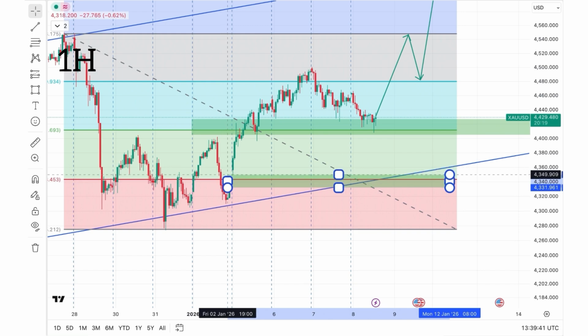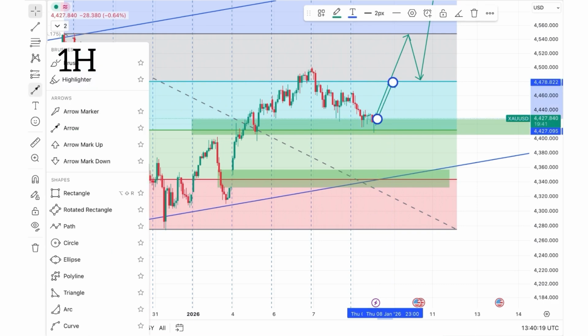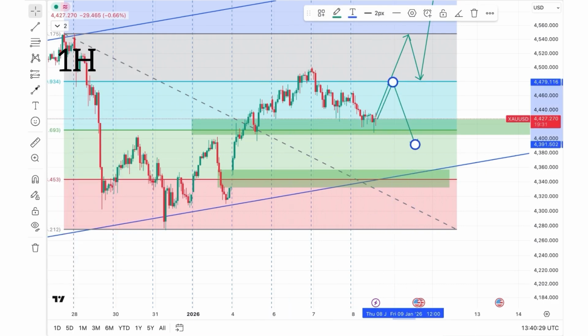If the support holds there, price could then rise back to the previous high and continue toward the upper limit of the channel. Keep an eye on these levels for potential entries and risk management.